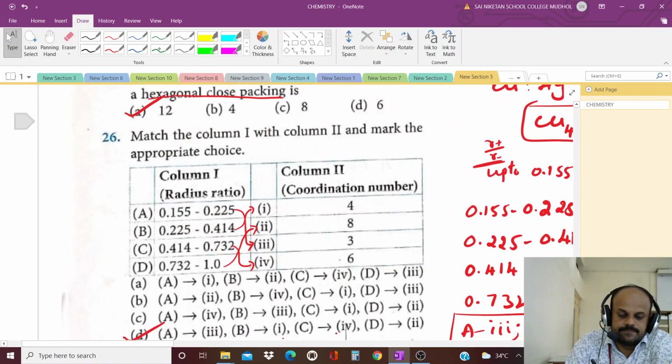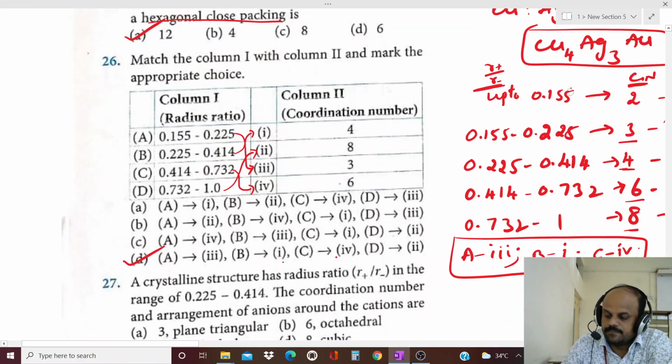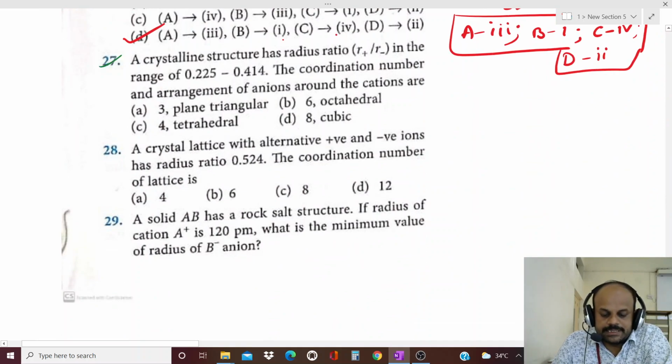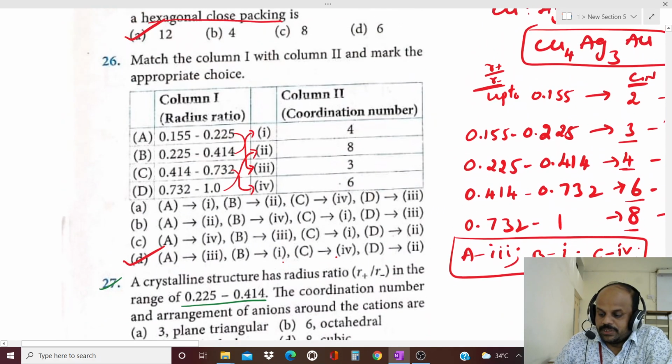Next question, the twenty-seventh one. A crystalline structure has a cation and anion radius ratio in the range of 0.225 to 0.414. What are the coordination number and arrangement of the anions around the cations? Just now we discussed this radius ratio and structures.